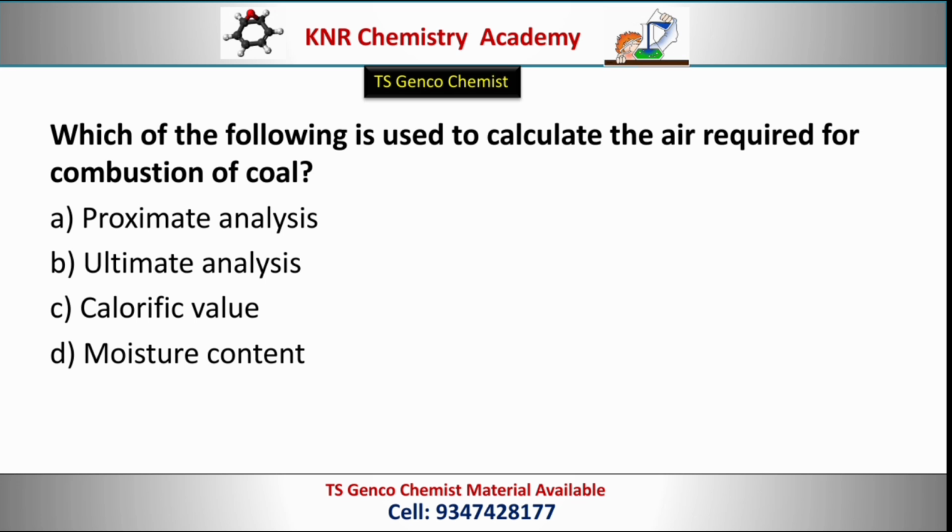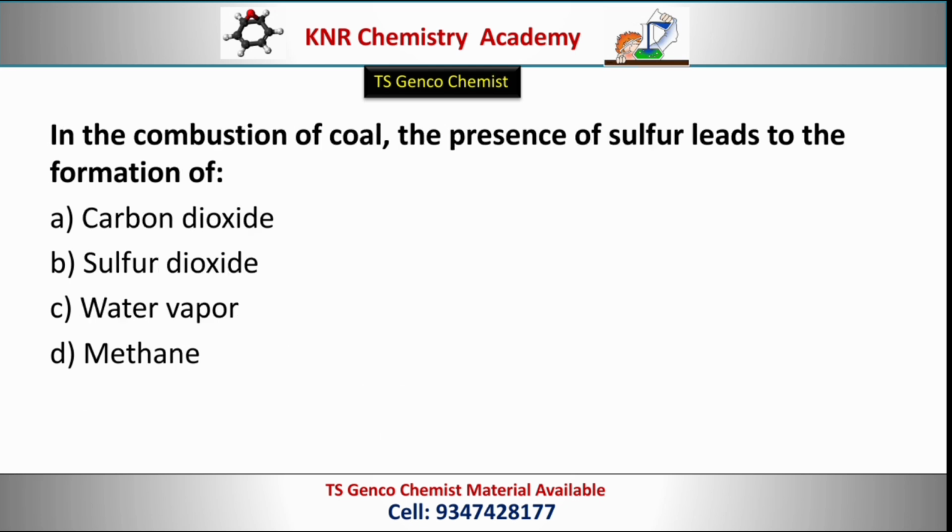Options: proximate analysis, ultimate analysis, calorific value, moisture content. Correct option, option B, ultimate analysis. Next question. In the combustion of coal, the presence of sulfur leads to the formation of which of the following? Options: carbon dioxide, sulfur dioxide, water vapor, methane. Correct option, option B, sulfur dioxide.